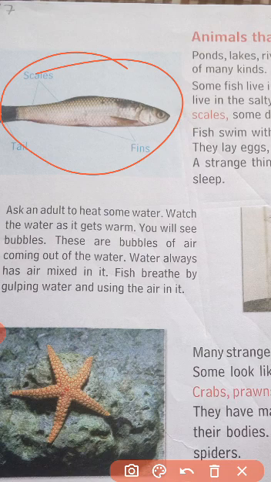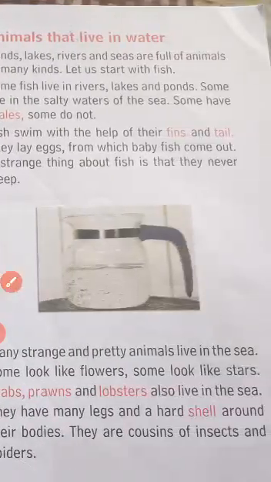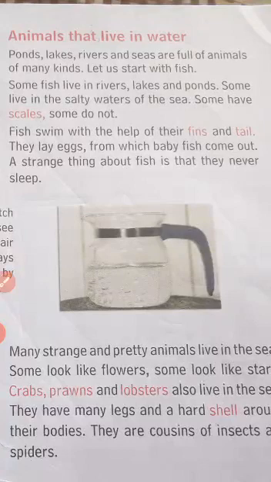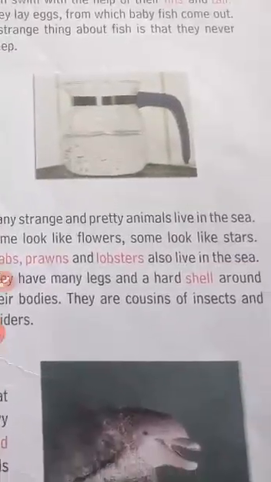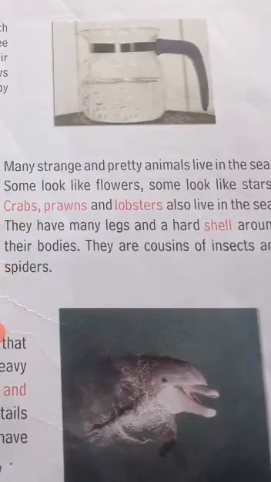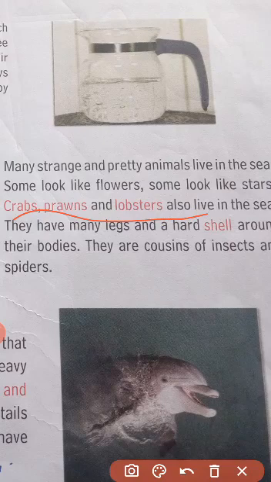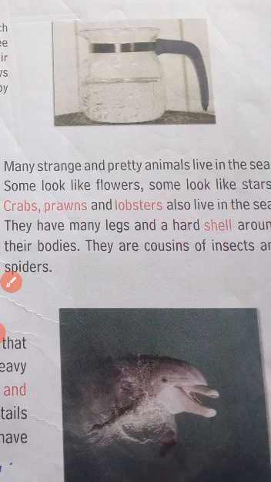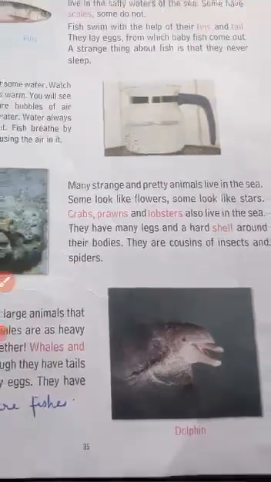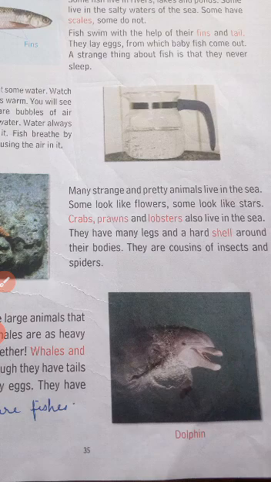सबसे पहले तो the body is covered with scales and it is having fins for swimming in water, and the breathing organ is gills. हम लोग के जैसा नाक नहीं है, gills है, which is helping the fish to take in oxygen from the water. Now, other type of water animals are your crabs, prawns and lobsters, and they are having a hard shell around their body, and they are like insects only. They are cousins of insects and spiders.